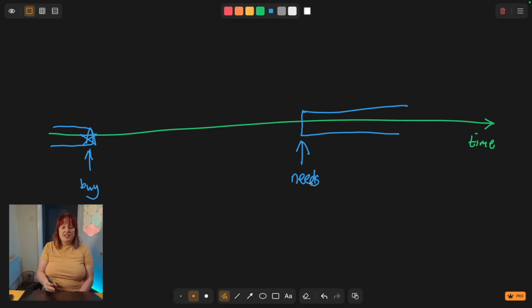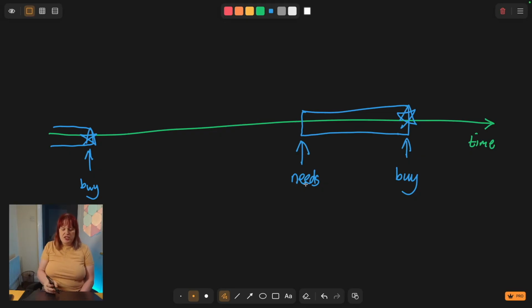This doesn't mean that this is actually the point you've run out of shampoo. It would be a bit silly to wait until you've run out before buying some more, because then in the time it takes you to get to the shops, you will not be able to wash your hair. So let's put at the end here, this is where we buy some the next time. So what we've done is we've bought shampoo over here. We've waited until we needed to buy it again, which is when we're nearly running out. Put it on our list, and then soon after that, we've bought some more.